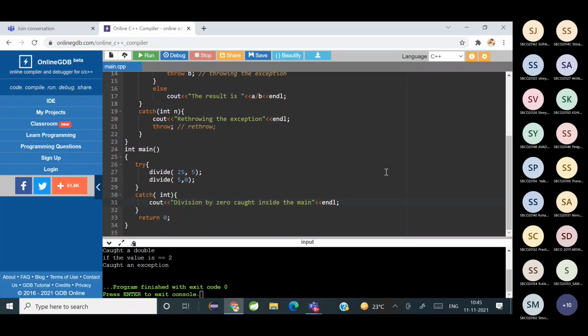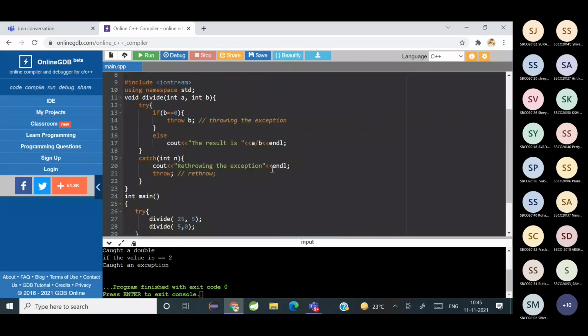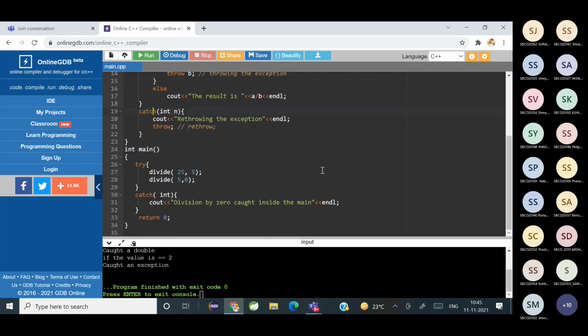Is it clear? So what did we do first? We wrote a divide function and we wrote the try-catch block inside that, but inside that catch block, which is inside the function, we didn't handle it. Instead we re-threw it. Means we wrote a throw statement inside the catch block. So what happens is the exception is again thrown to the calling function. So where is the calling function here? It is in the main. So it comes back here and it is caught by the catch block inside the main.